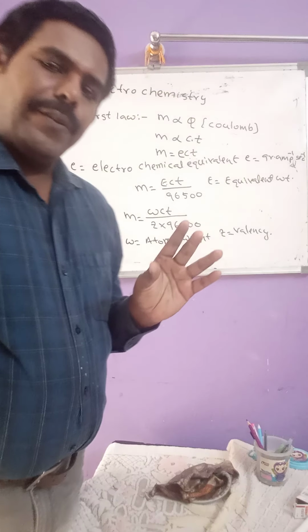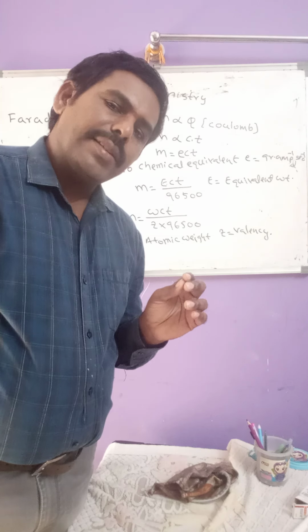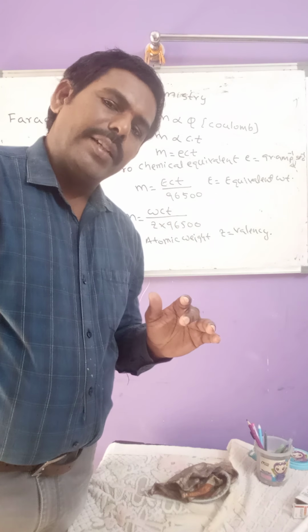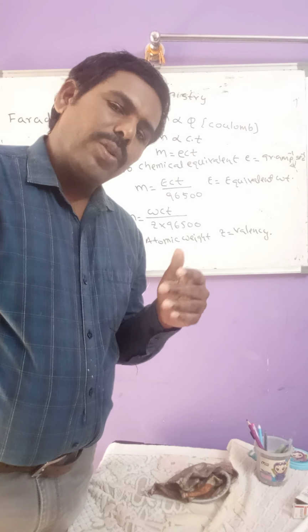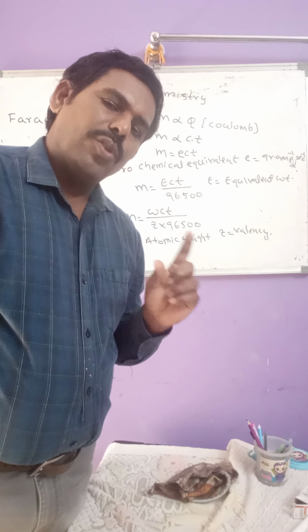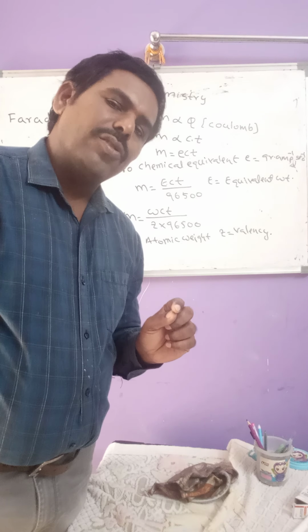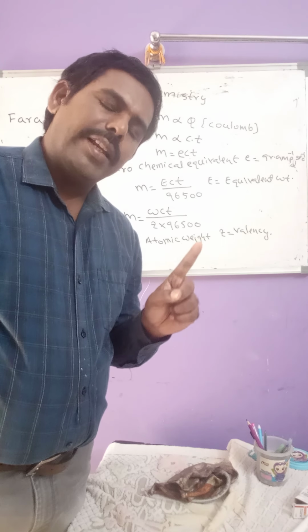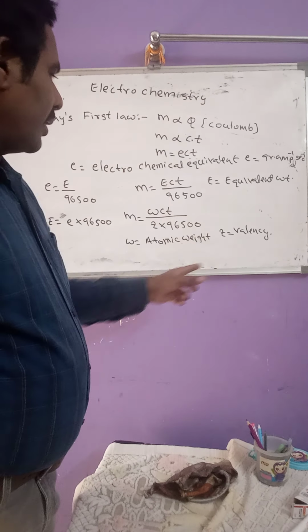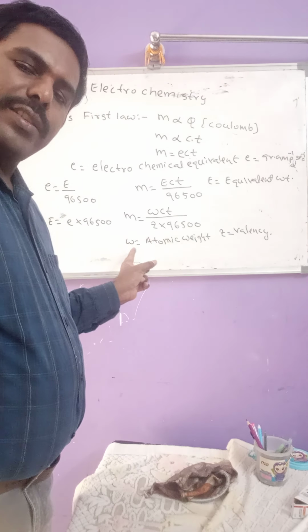So, if 1 Faraday of electricity is passed through NaCl solution, the mass of the sodium deposited is equal to its equivalent weight. That means 23 grams. Okay, now what are the questions we have to solve regarding this Faraday's first law expression?